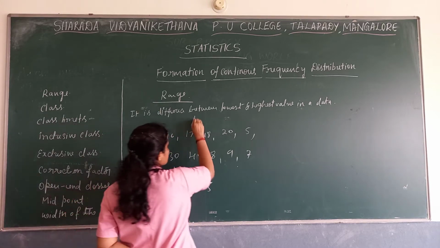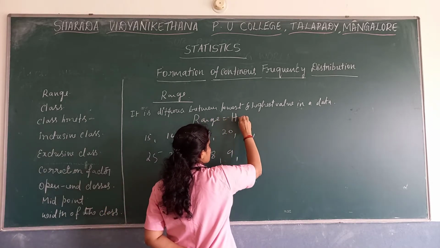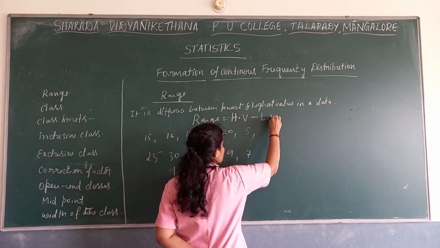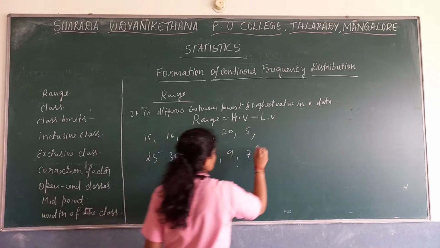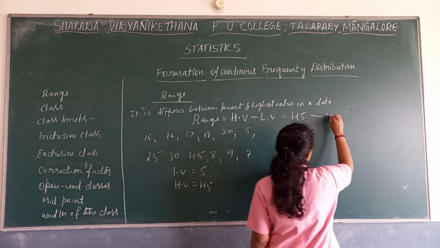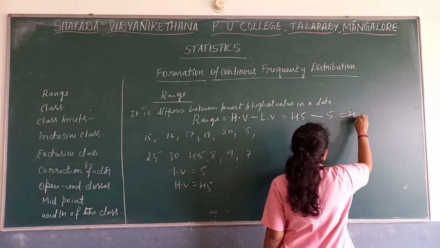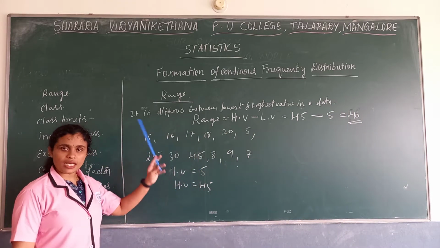There is a formula for range. Range is equal to highest value minus lowest value. Highest value is 45, lowest value is 5. Range is 40. This is the way to find the range.